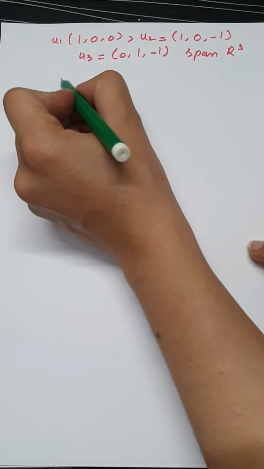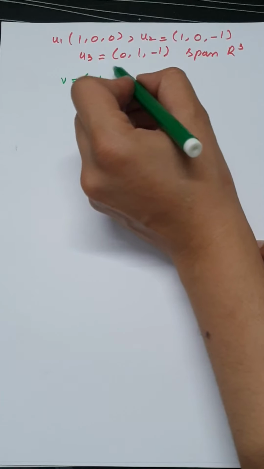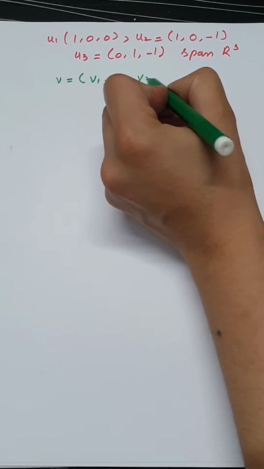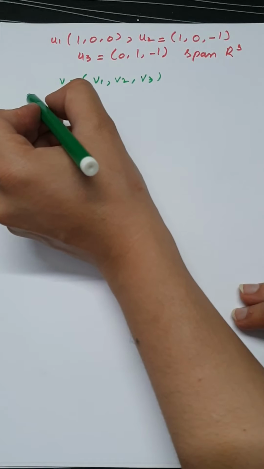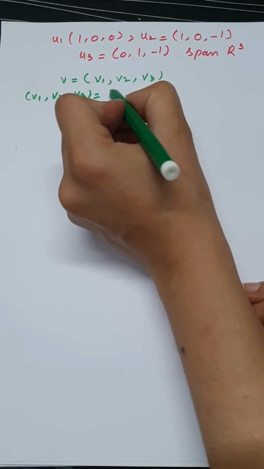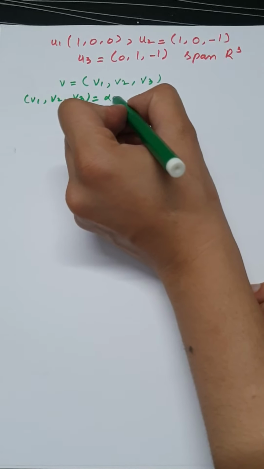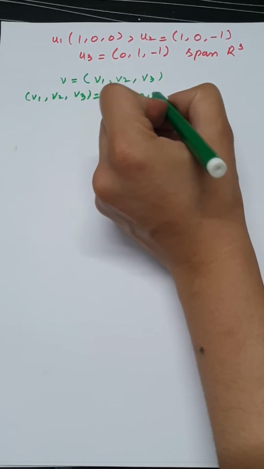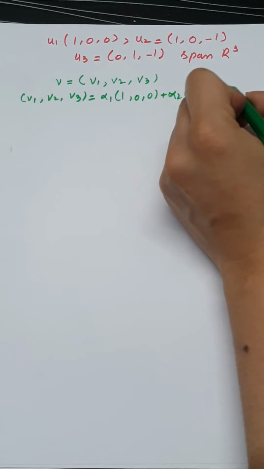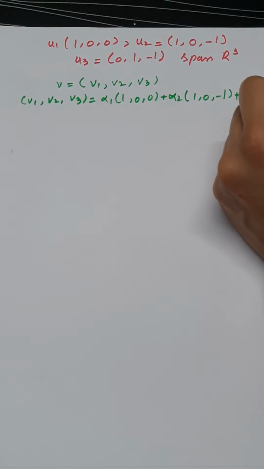Let's say v is a vector that we want to represent using the linear combination of u1, u2 and u3. So (v1, v2, v3) is equal to alpha 1 times (1, 0, 0) plus alpha 2 times (1, 0, -1) plus alpha 3 times (0, 1, -1).